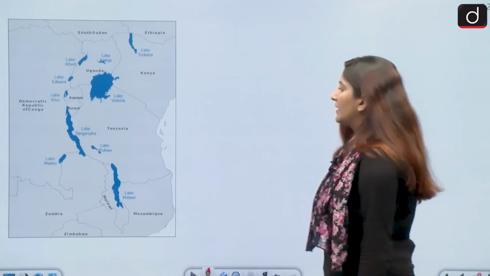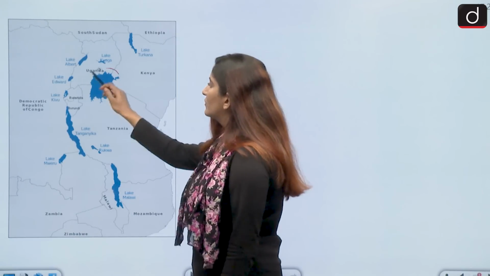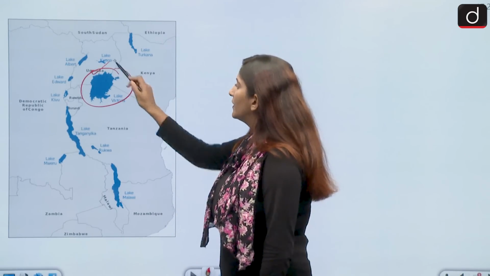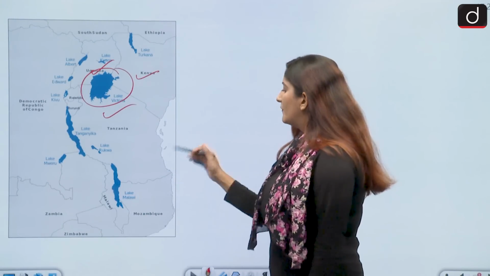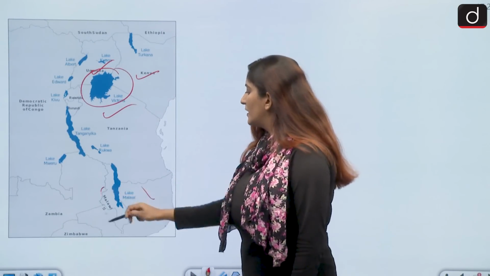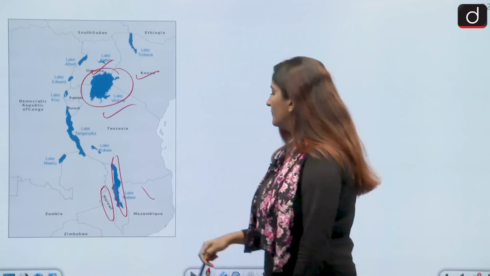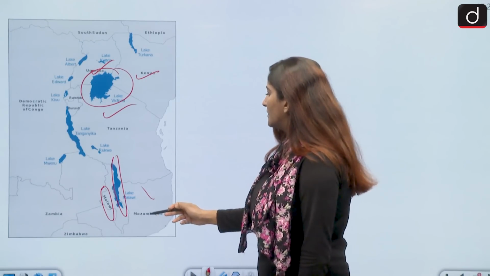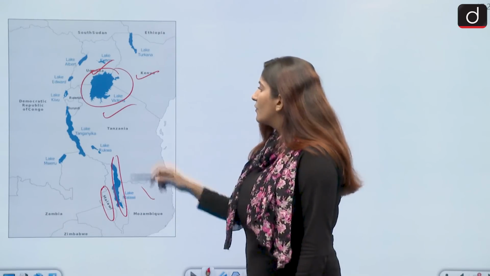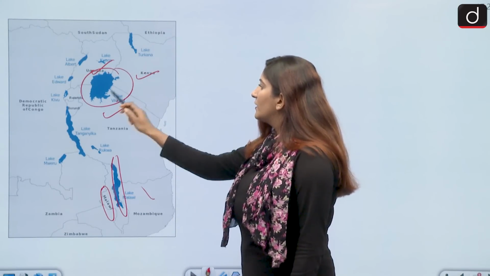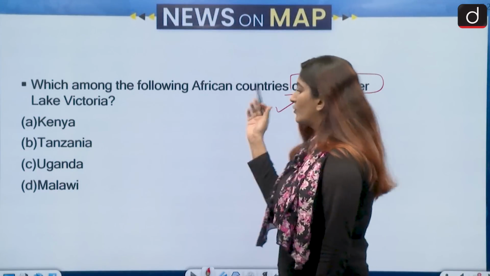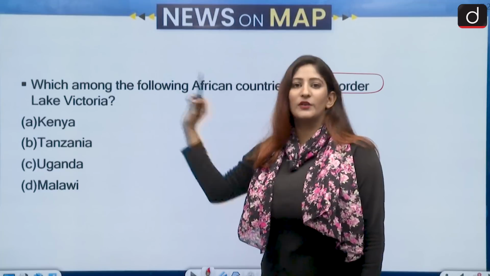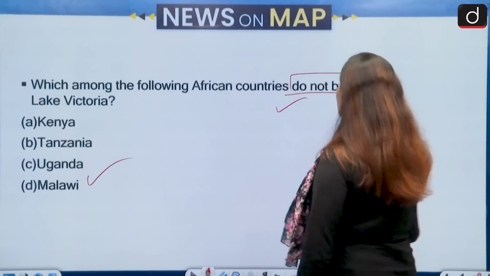Let's look at Lake Victoria. Lake Victoria is a Rift Valley lake and it lies between Uganda, Kenya and Tanzania. Malawi is over here. Lake Malawi is spanning across Malawi, Tanzania and Mozambique as well. So the countries bordering are Uganda, Kenya and Tanzania, but Malawi does not border Lake Victoria. So Malawi is our correct answer.